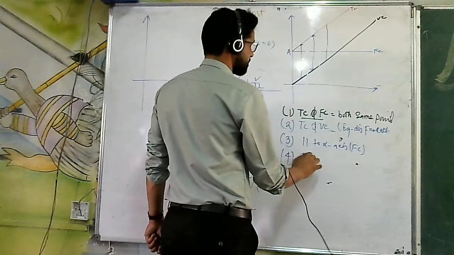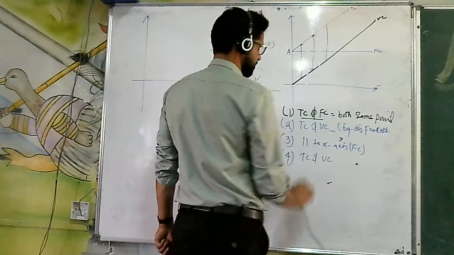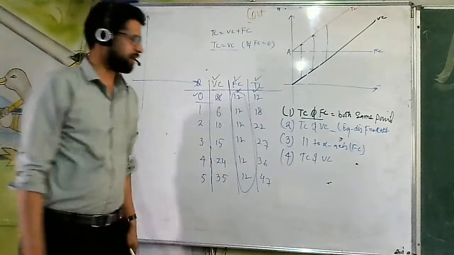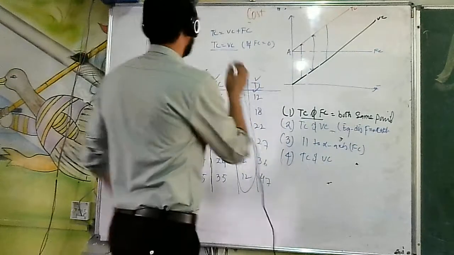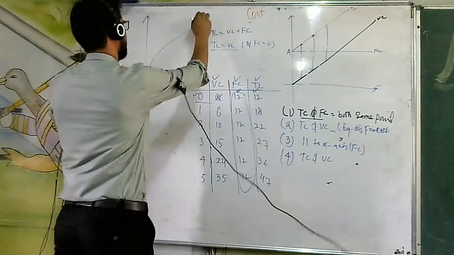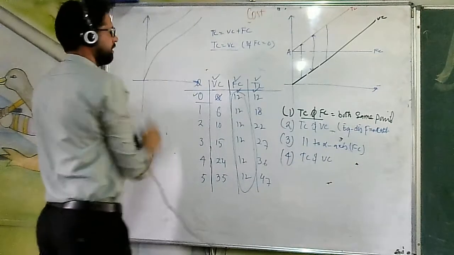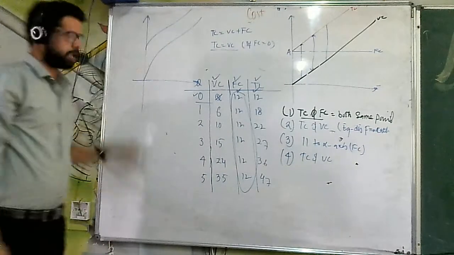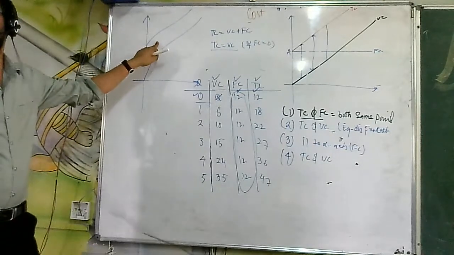And the last one, total cost and variable cost. Since I have not made it here, they will be like ऐसे, इसको बोलते हैं inverted S shaped.